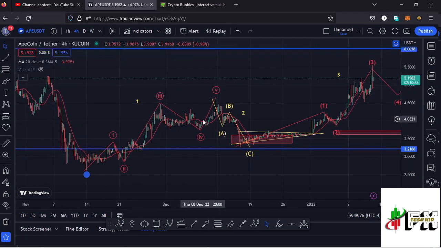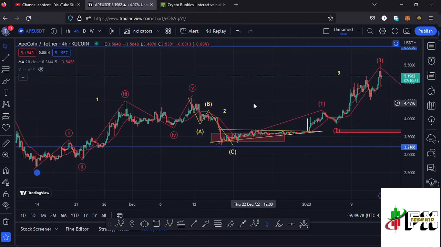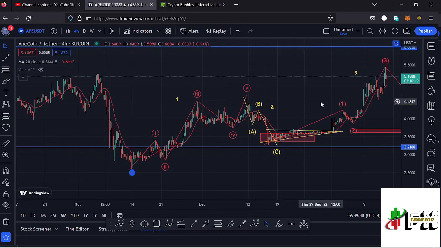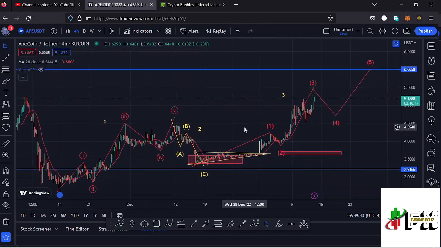And after seeing the formation of a higher Elliott wave count 1, whatever we expect next is a corrective structure in the formation of a higher Elliott wave count 2. And you can see I have this ABC corrective structure completing the formation of that higher Elliott wave count 2. And after seeing the formation of a higher Elliott wave count 2, whatever we expect next is a bounce to the upside in the formation of a higher Elliott wave count 3, which is an impulsive wave.